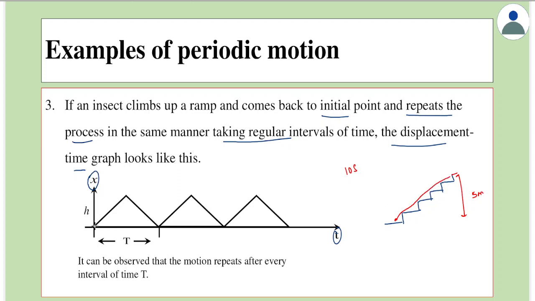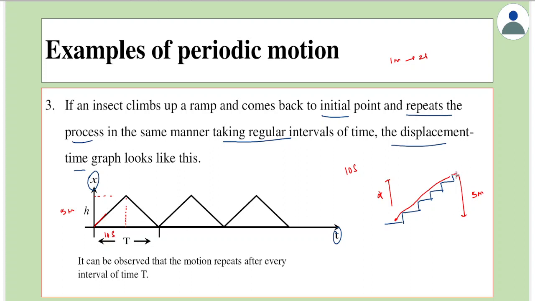So the graph is given like this. This height would be 5 meters, which means the insect covers 1 meter in 2 seconds. After 2 seconds it covers 1 meter, and the next 1 meter, and it goes on like that. Keep in mind that this is not the motion of the ant itself, rather it is the graph of displacement versus time. So it takes 10 seconds to go to the highest point, which means the maximum distance covered would be 5 meters in a time of 10 seconds.